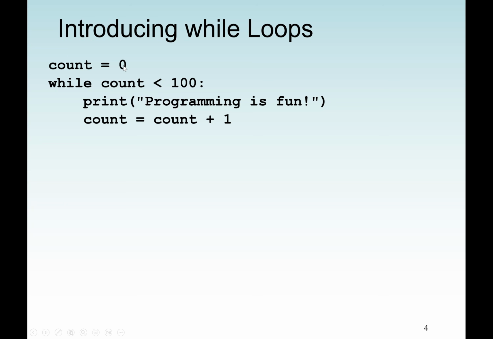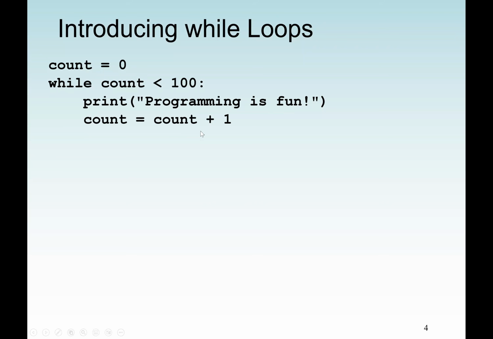Because first of all, the count is 0. So we check our condition. Is 0 less than 100? Yes. Anytime the condition is true, we are going to execute the statement below. And just to remind us, we are using indentation since the while is not aligned with print. It means print is inside the while. So this will print the first time, then we increment the count. 0 plus 1 will be 1. We check, is 1 less than 100? Yes, we print "programming is fun" again.